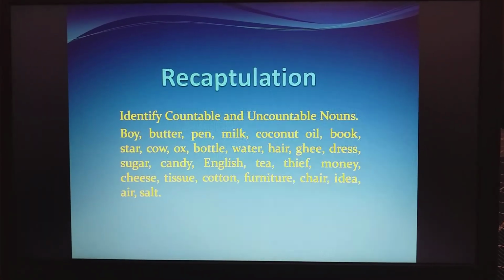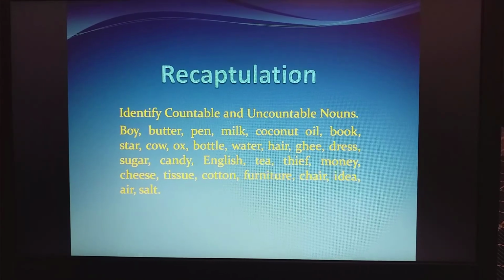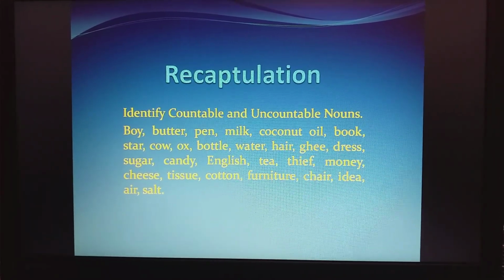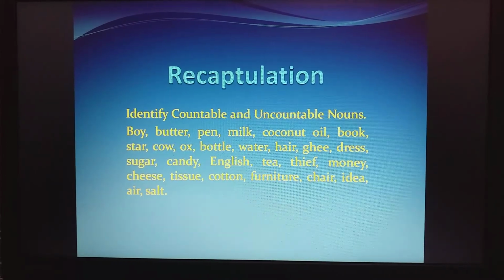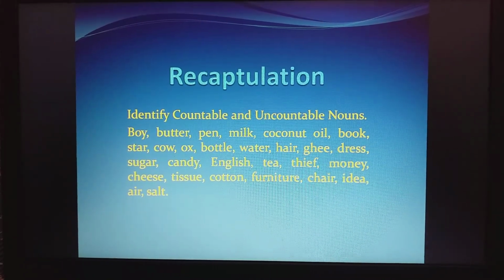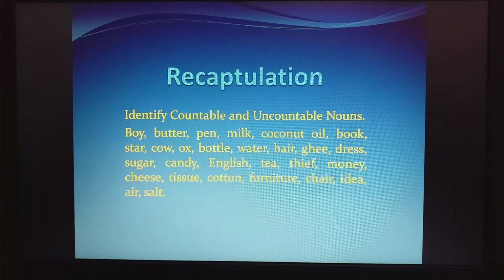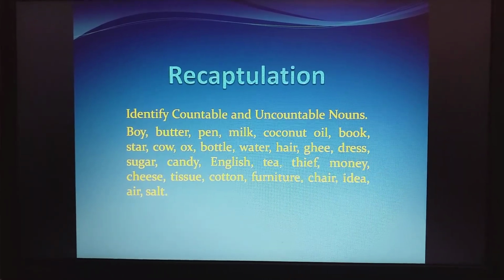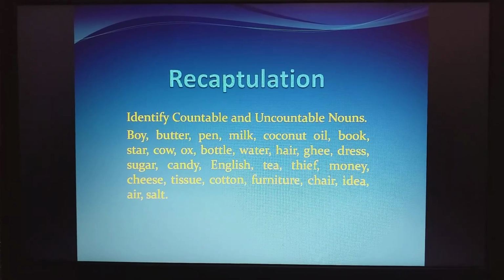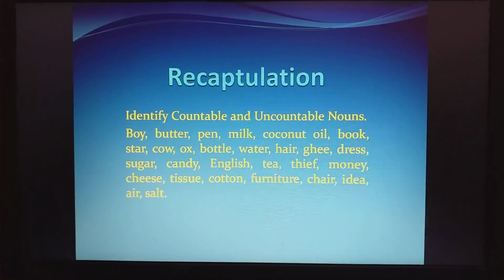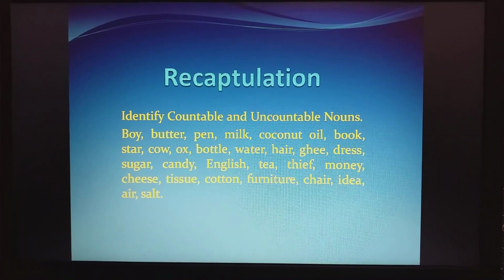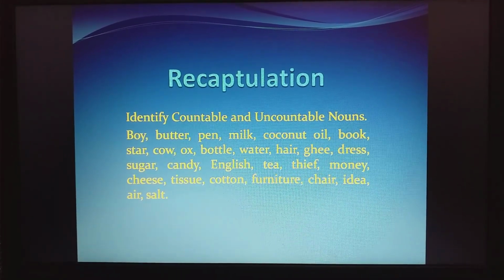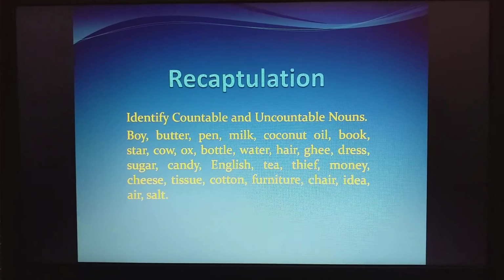Ghee. Again, it is uncountable. Dress. How many dresses do you have? So dress is also countable. Next, sugar. Sugar is what? We can't count it, right? So it is uncountable. Candy. Yes, we can count candy, and its plural form is candies. Yes, it is countable. English. Can you say one English, two English? No, it is uncountable. Tea. Again, uncountable.